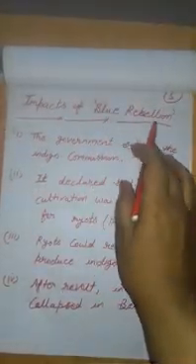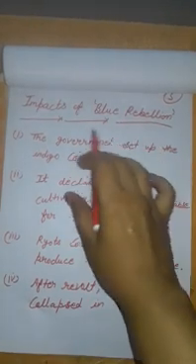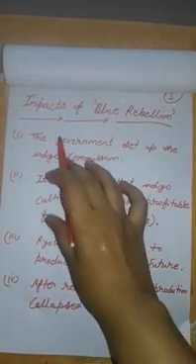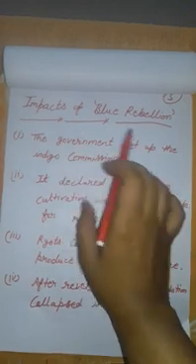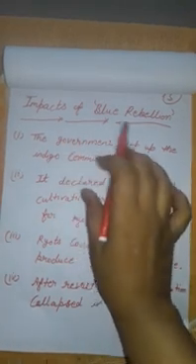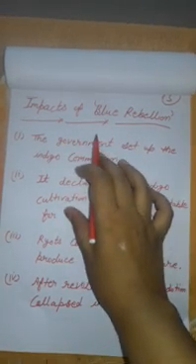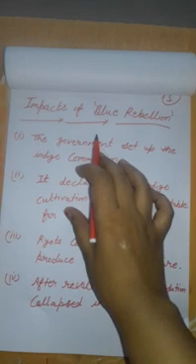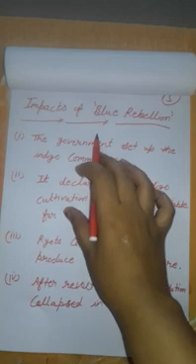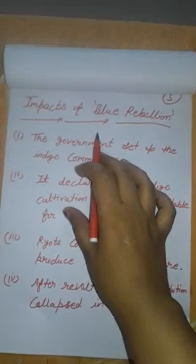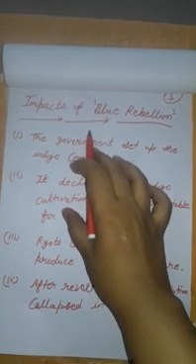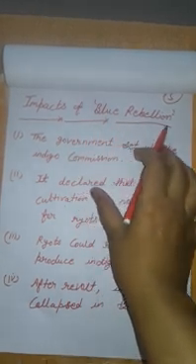Impact of the Blue Rebellion. Now a question is raised: farmers were against the Britishers and planters. They didn't want to grow indigo on their land. Clear? And that is why they attacked indigo factories and didn't pay their rent to planters. Okay, now what was the impact of the Blue Rebellion?